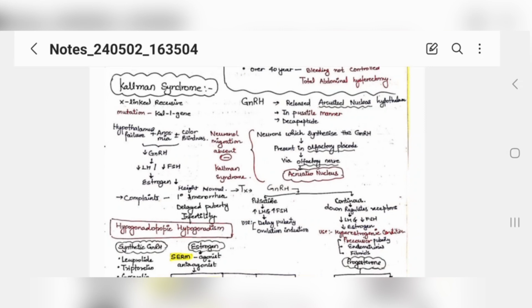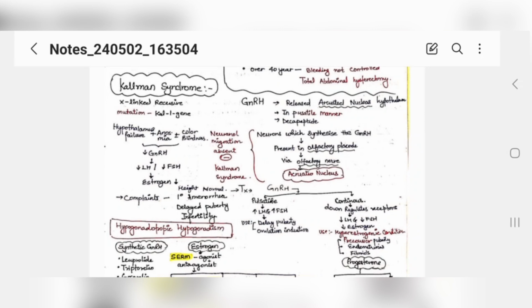Now, this migration will be absent, so for sure this hormone is not going to be released from the hypothalamus. So hypothalamic failure will be there, and since it is coming via the olfactory nerve or olfactory placode, this will be absent, so anosmia will also be present. The patient complains of anosmia, and also somewhat of color blindness.